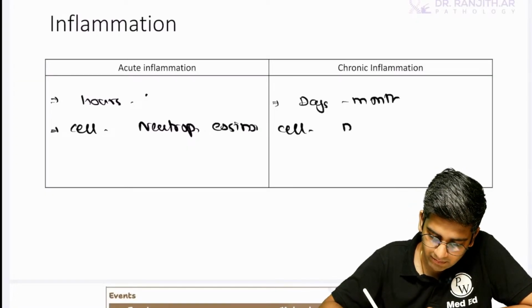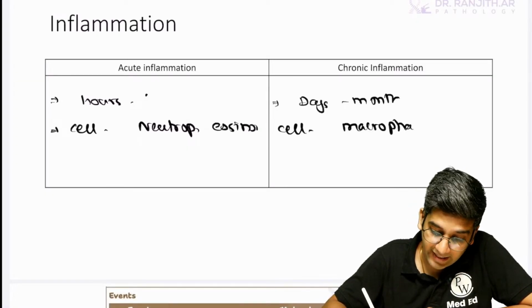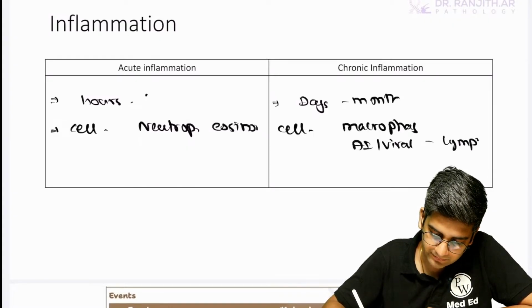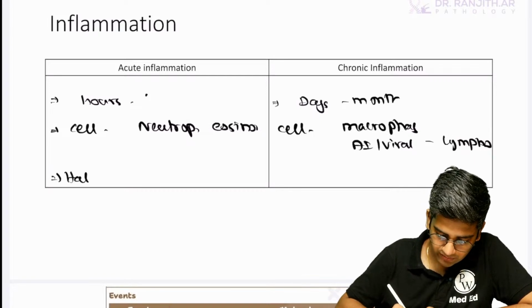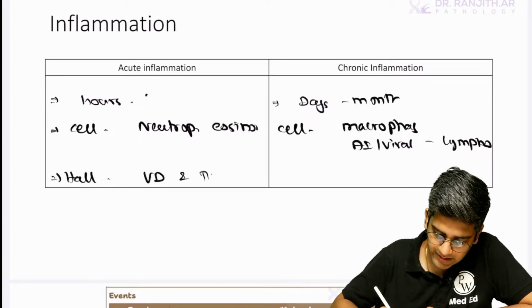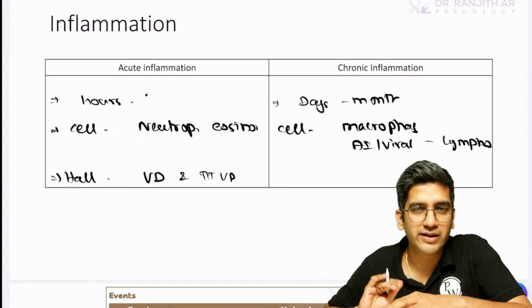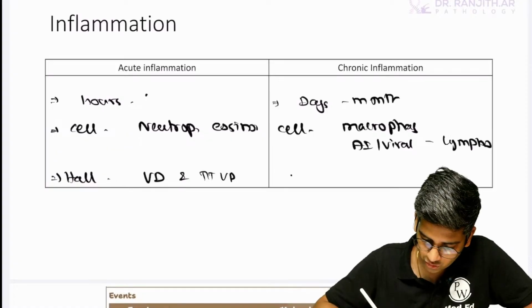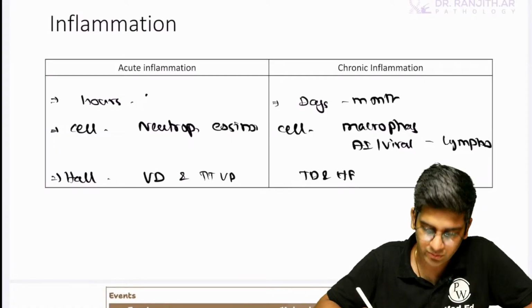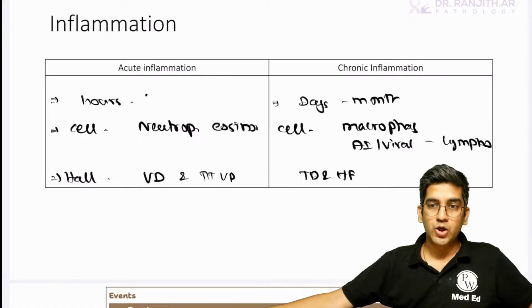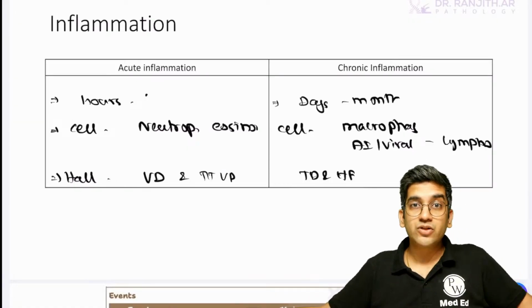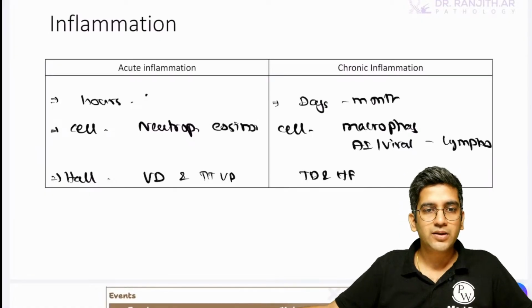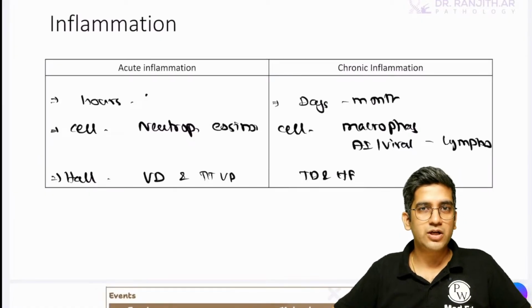The cell of chronic inflammation by default is the macrophage. If it's an autoimmune disorder or a viral etiology, then I'll talk about lymphocytes. The hallmark of acute inflammation is vasodilatation and increased vascular permeability. Remember, a mosquito bite, a lump, increased vascular permeability. That's all. Here, the hallmark of chronic inflammation is tissue destruction, healing by fibrosis. It's TDHF by default. Rubor, calor and so on are my cardinal signs of acute inflammation. Yes, that you can also write, Ipsita, that's true. But for the hallmark I'll stick with what happens inside the body: vasodilatation and increased vascular permeability.